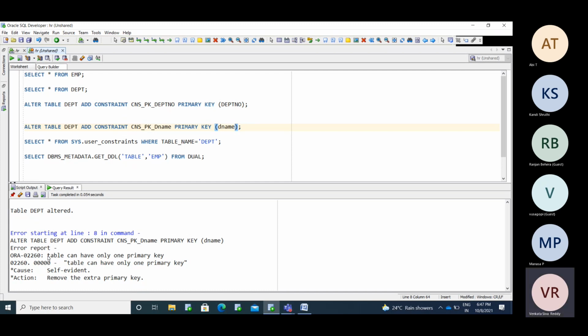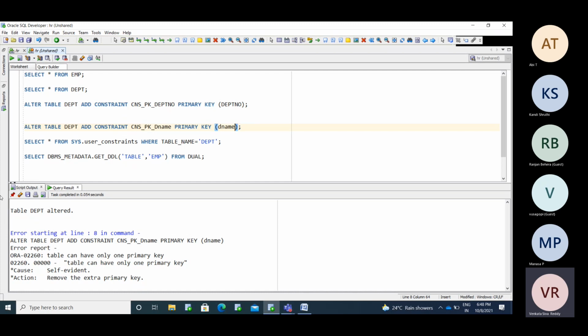Primary means first preference, so for a table only one primary is allowed. A unique key can allow any number. You have your unique things, your father has unique things, your sister has unique things. You can allow any number of unique keys. That uniqueness is for yourself, not for all.